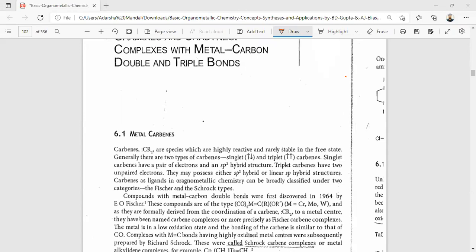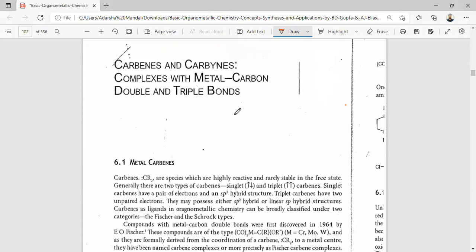In this lecture, I will teach about metal carbene and carbyne complexes, with the metal-carbon double bond and triple bond.